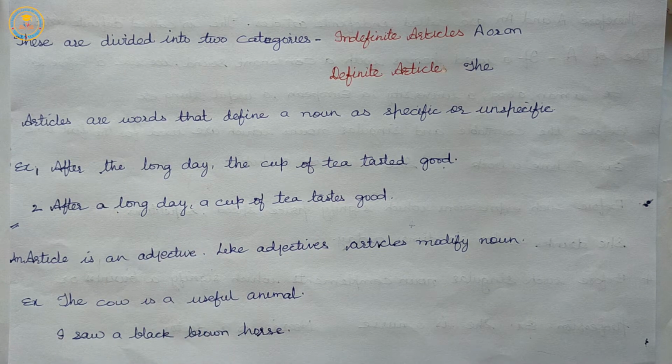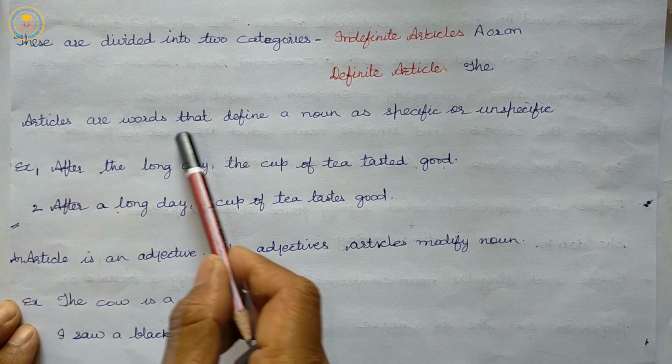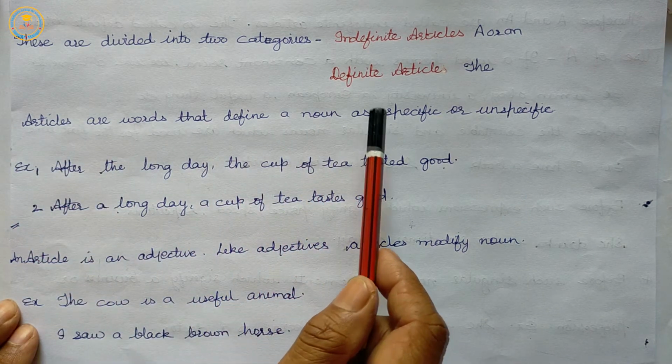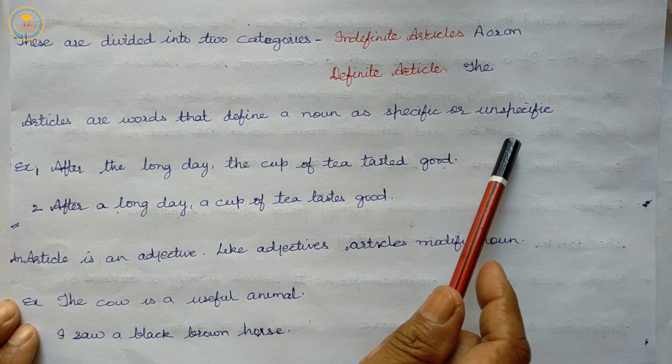An article is an adjective. Like adjectives, articles modify nouns. Here we have read that articles are words that define a noun as specific or unspecific.